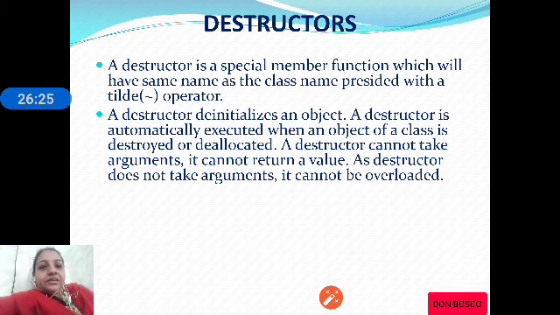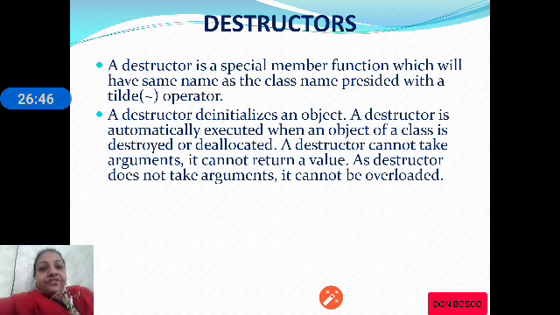As a constructor initializes an object, a destructor deinitializes an object. It destroys an object. A constructor is automatically executed when an object is created. A destructor is automatically executed when an object is destroyed.